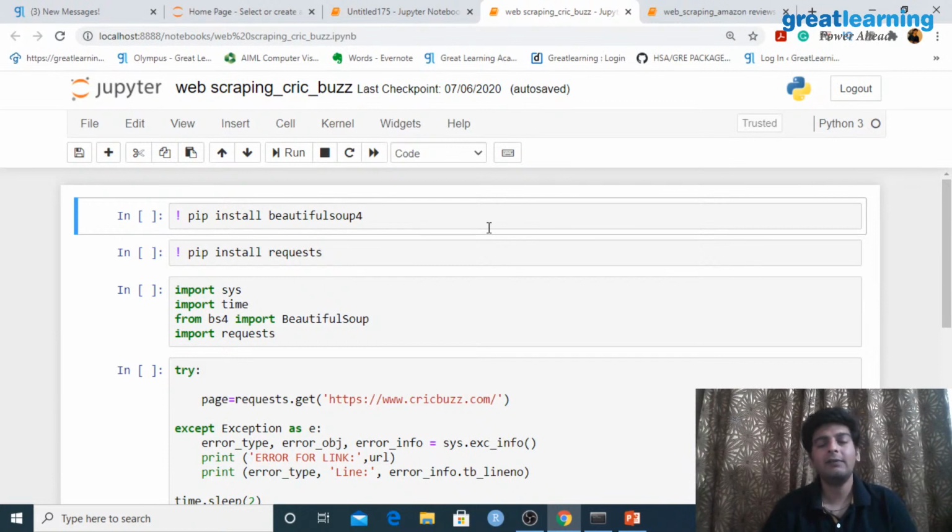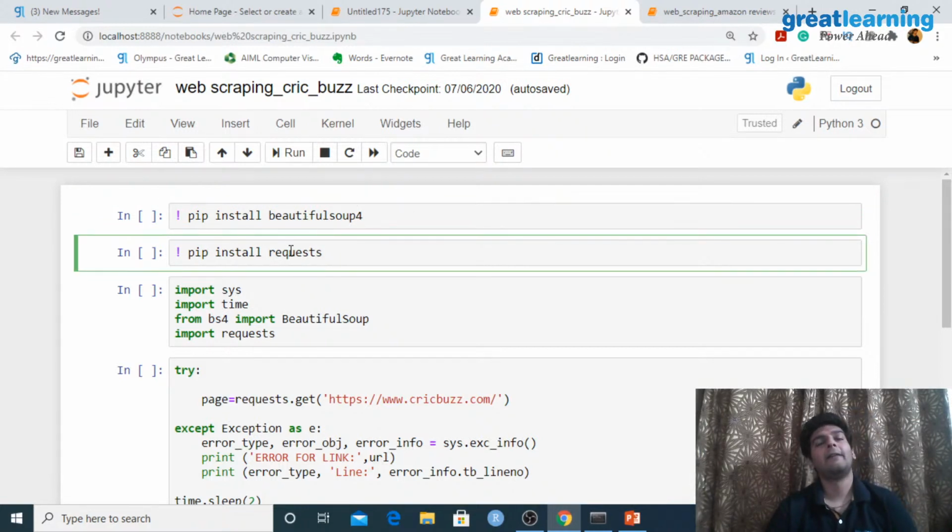So if any of these codes seem a bit complicated for you, don't really worry, because I'll be explaining line by line about what is actually happening. Now to perform web scraping or data scraping, we would need a library called Beautiful Soup. So first you'd have to install this library called Beautiful Soup, and this would be the command.